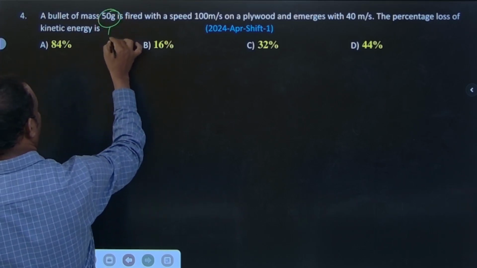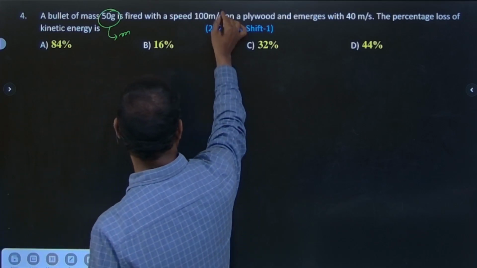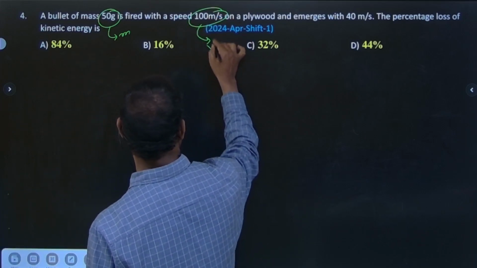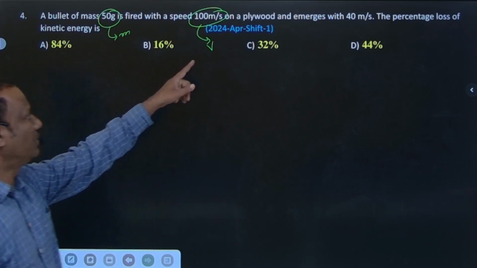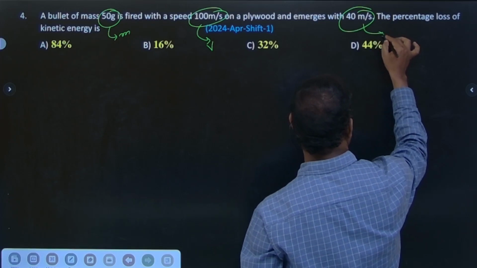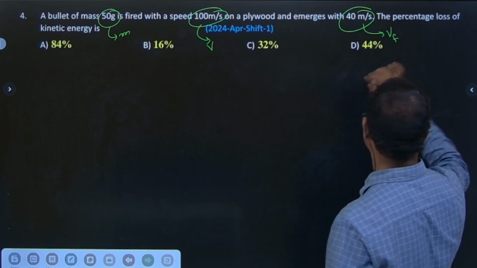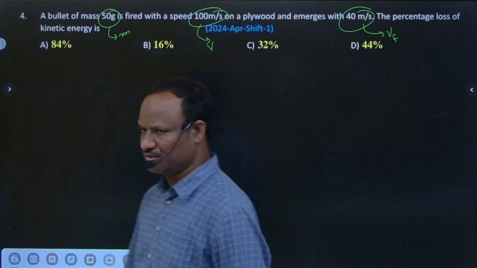A bullet of mass, this is the mass of the bullet, fired with a speed of 100 meter per second. This is the velocity of the bullet. On a plywood and emerges out. This is the final velocity. The percentage loss in kinetic energy. Definitely kinetic energy is lost.